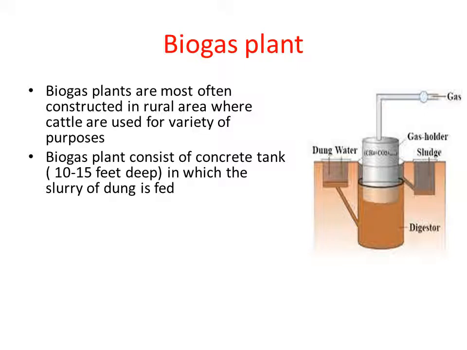So the digester is a very large concrete tank that is 10 to 15 feet deep. The digester is completely sealed, because this is the place where the microbial activity takes place in the biogas production, right? So soon after this slurry is fed into the digester, the microbes will become very active, right? So these microbes are nothing but what? Methanogen bacteria. The methanogen bacteria present in the cow dung will become very active. They anaerobically digest the slurry.